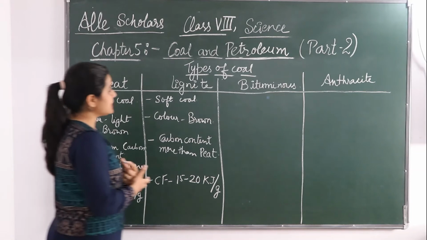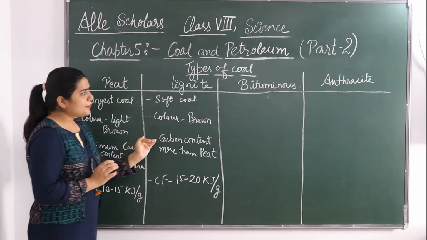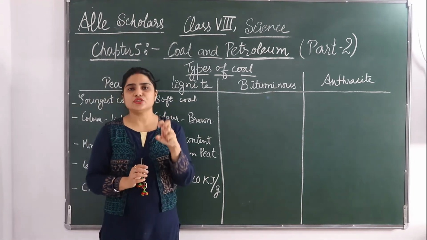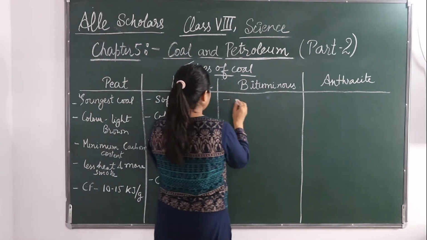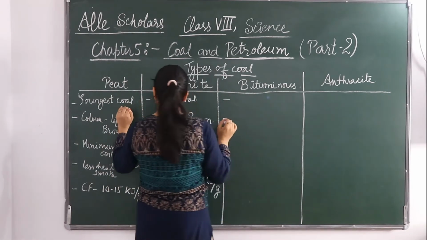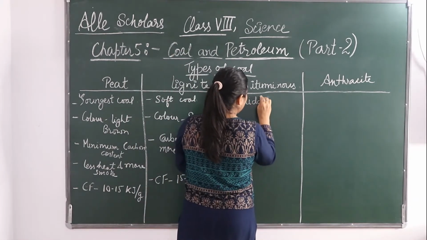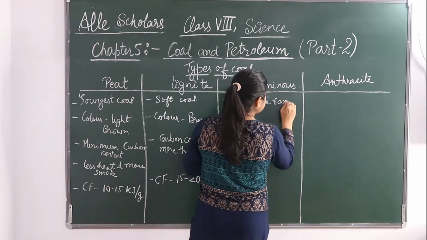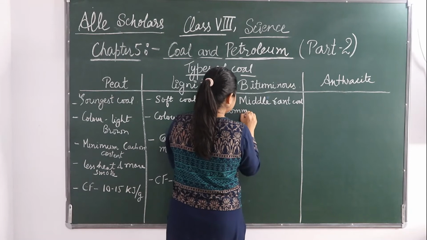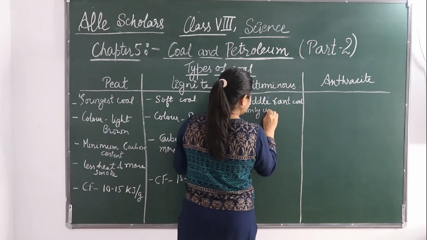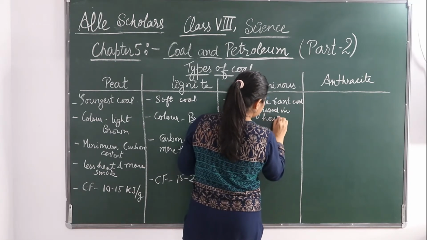Okay. Next is bituminous. Okay. So bituminous is the coal that is commonly used in households. Okay. It is a middle rank coal. This is the youngest coal and this one is the middle rank coal. Commonly used in houses.